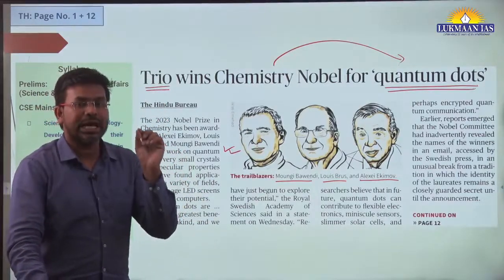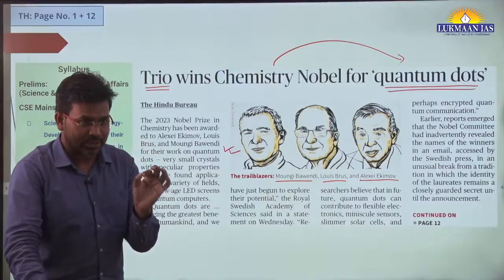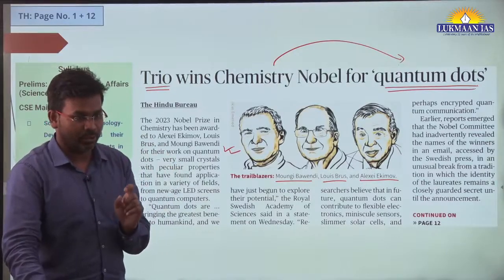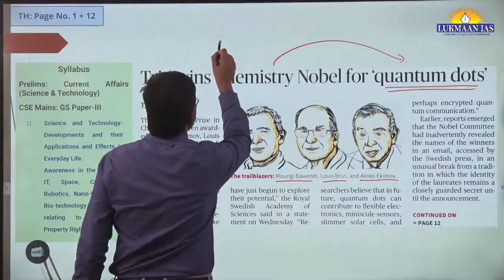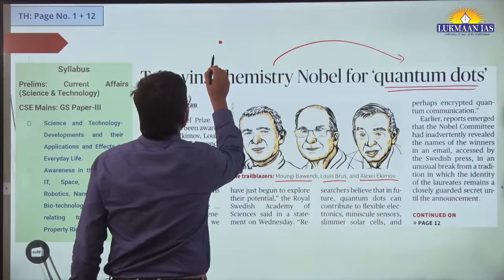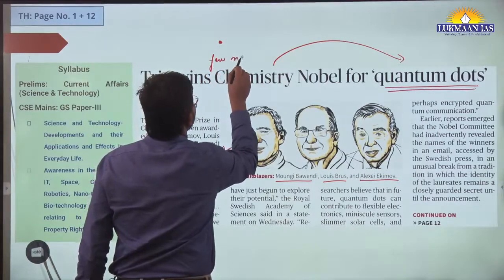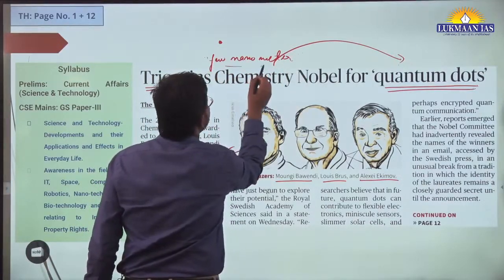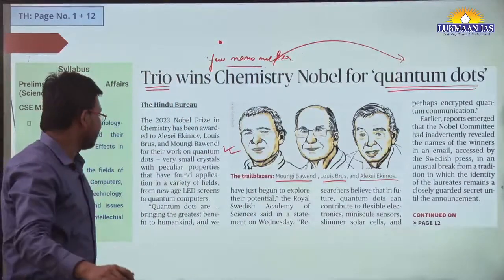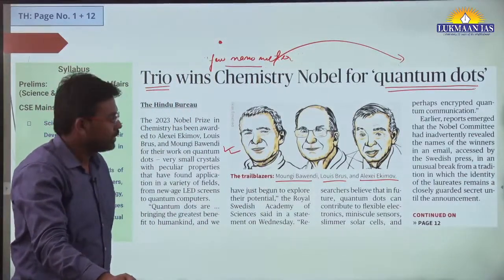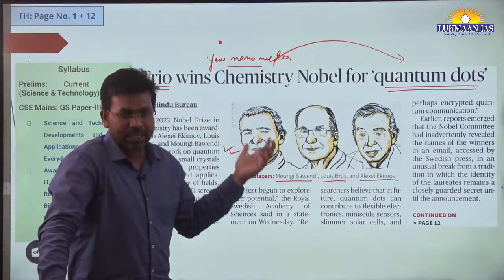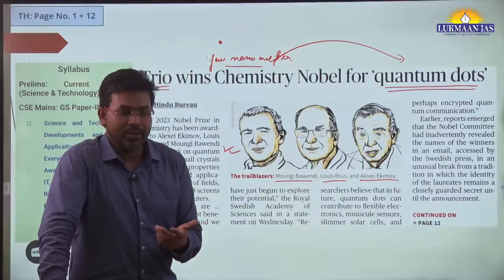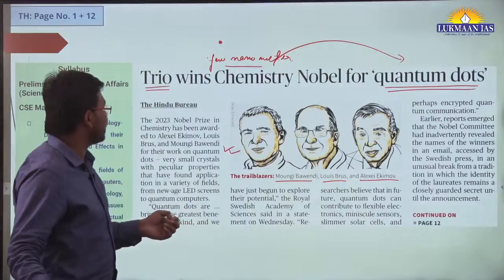So quantum dots are very small sized particles, okay. Their size ranges in nanoscale. So these are small dots and they have a width of, let's say, a few nanometers, okay. So these quantum dots are at nanoscale and they have applications. Quantum dots are already in use, and we have been teaching quantum dots as part of nanotechnology or nanoscience.